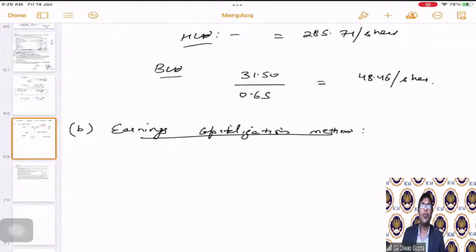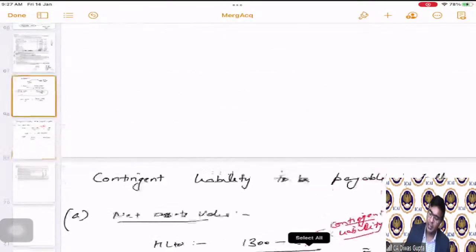Now, what would have been those complications? The complications would have been if, in the earnings capitalization method, the earnings would also be growing at the same rate. Then you would have to apply the same growth formula that we have taken earlier. Correct? In one of the questions earlier, we used the growth to arrive at the terminal value, right? So that same formula we would have applied. But here, since there is no growth and the earnings are the same, we can easily apply the formula that I have discussed just now above for the investment purposes.